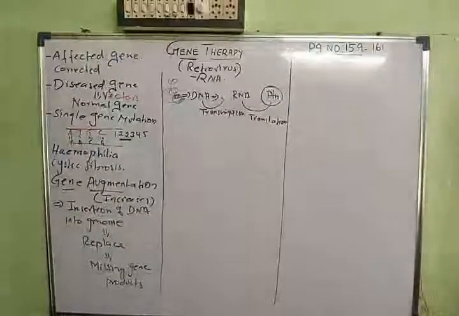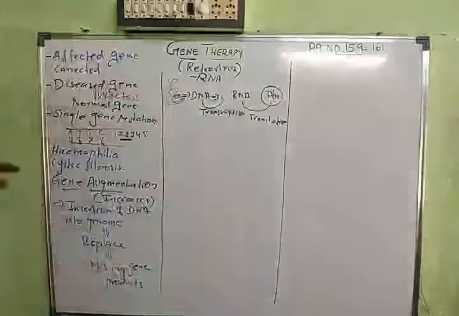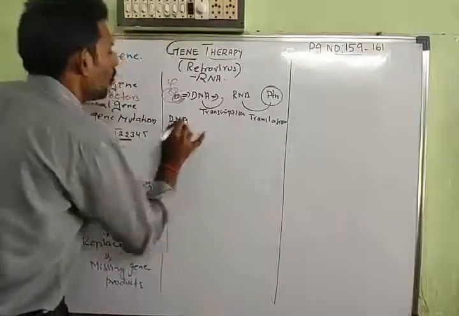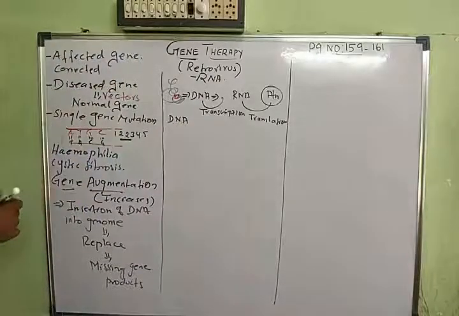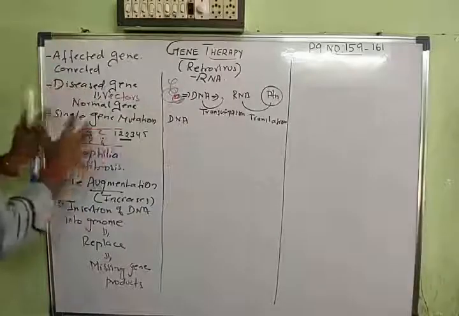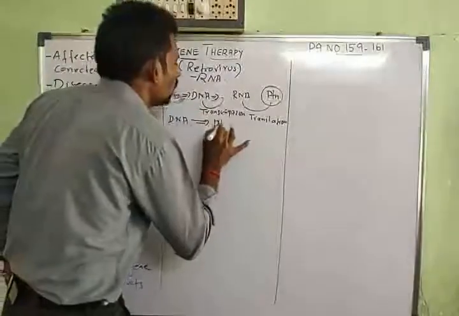Clear? Right. Now, another concept to remember: in some cases of gene augmentation, genetic treatment, the patient is suffering from a hereditary disease, so this patient cannot produce the proteins.